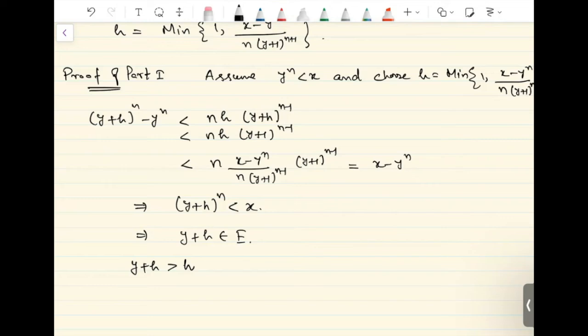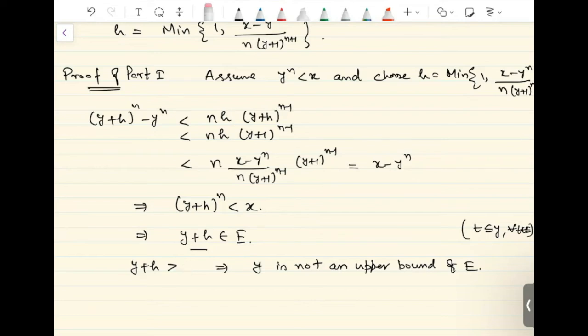It is also an element of E. This implies y is not an upper bound of E. Because if y is an upper bound, then t has to be less than or equal to y for every t in E. And here you have found an element of E which is bigger than y.